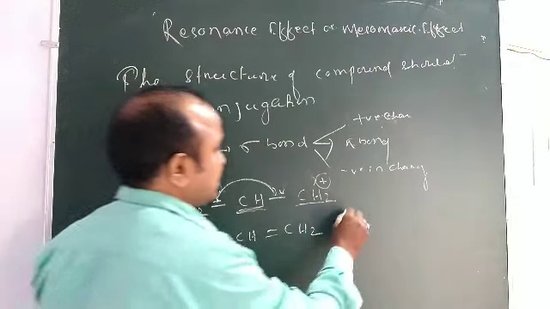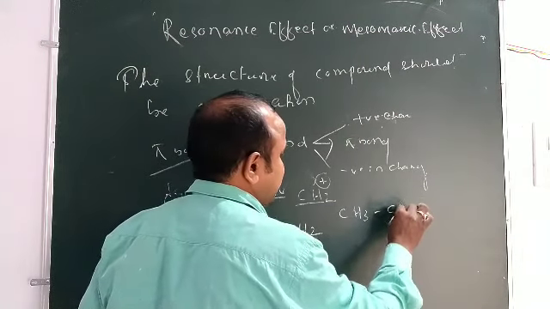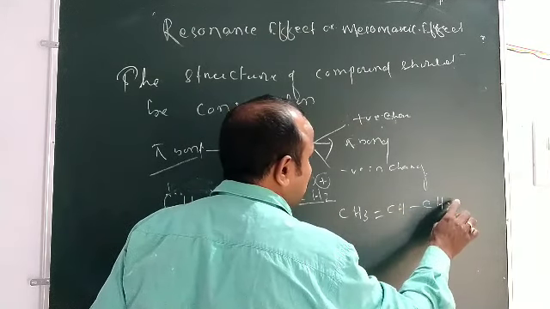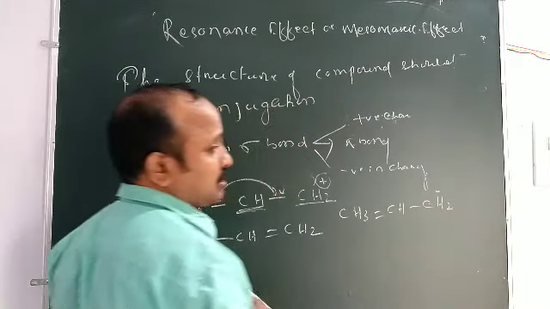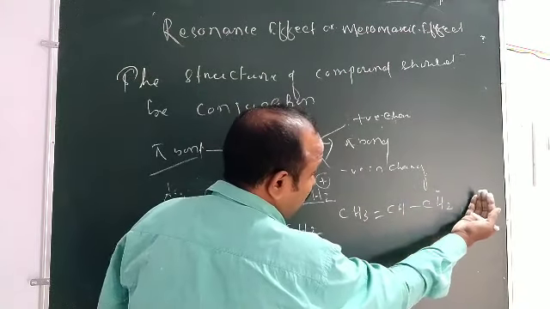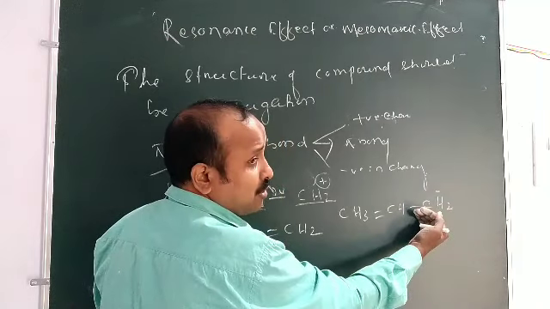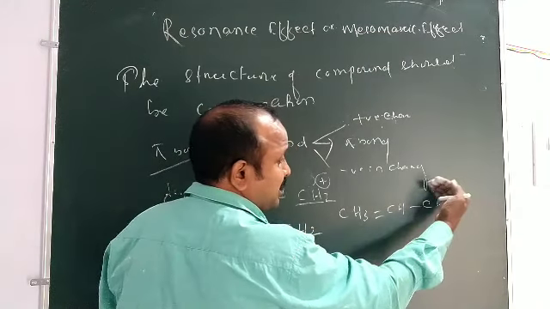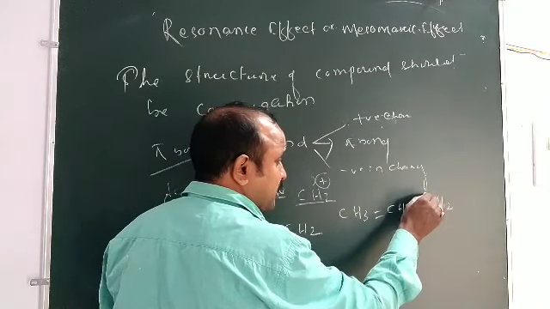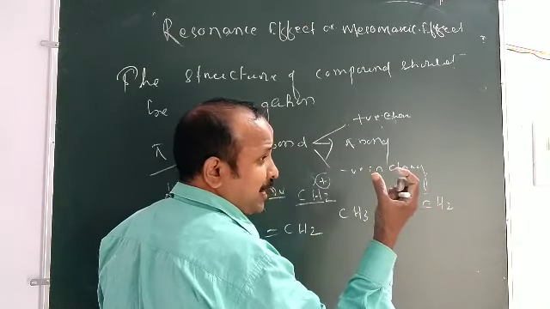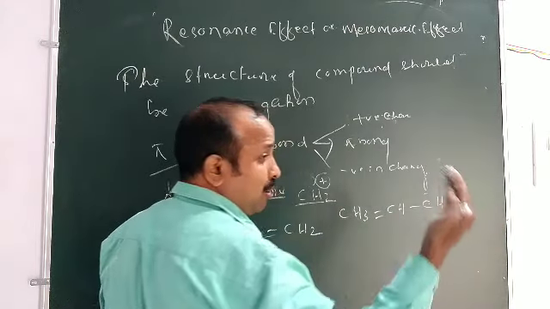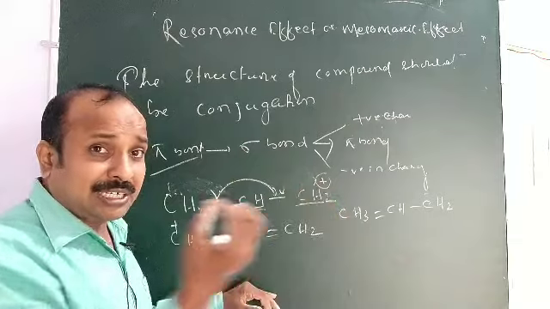Okay, suppose CH3, CH double bond CH, single bond CH2 minus. CH2 minus means the electron of another atom is attracted by the carbon. This minus charge means a pair of electrons: one is the carbon electron, another is the electron of another atom which is attracted by the carbon.